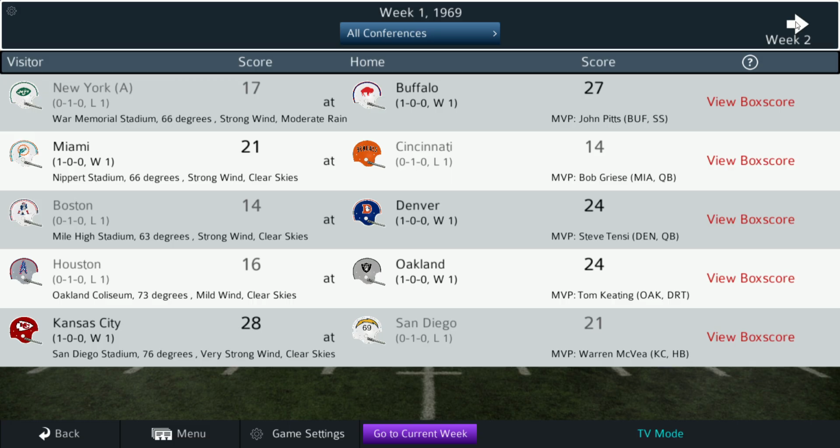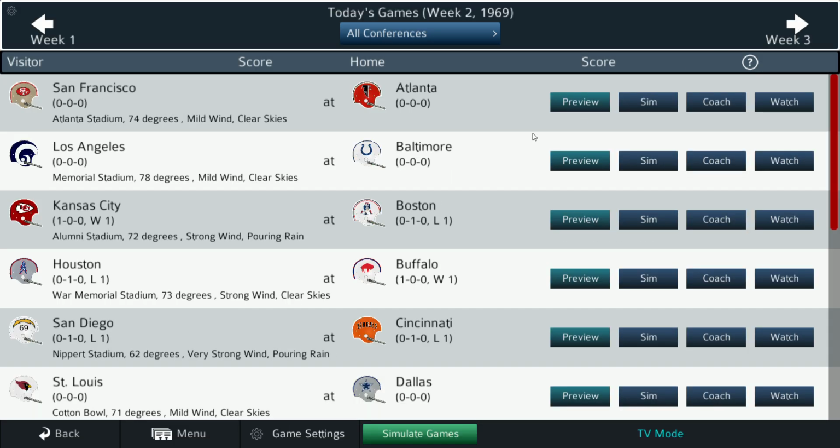So let's go to week number 2, and now the NFL starts to play. So let's do the AFL games first. That way we don't have to worry about changing the rule sets just yet. So I'm going to go ahead and sim those games.